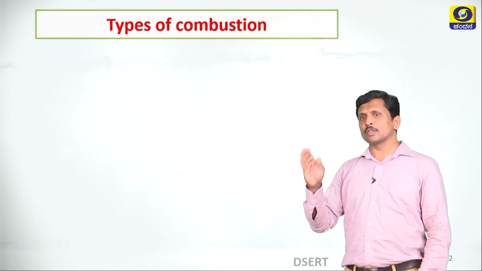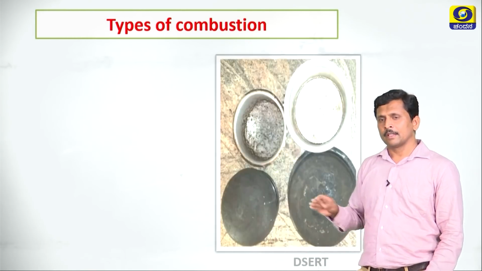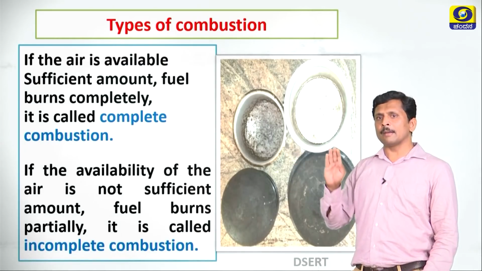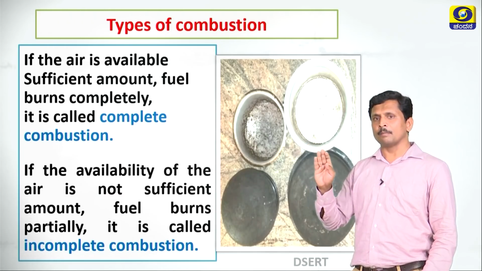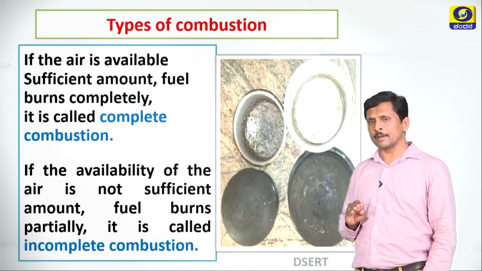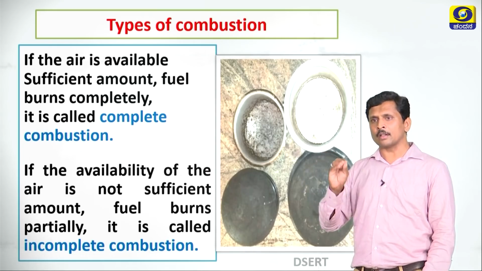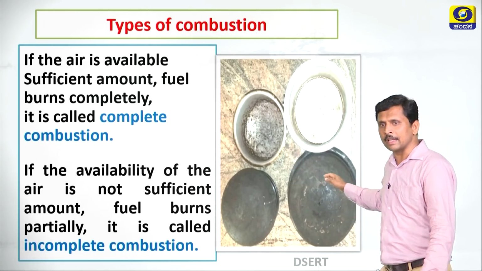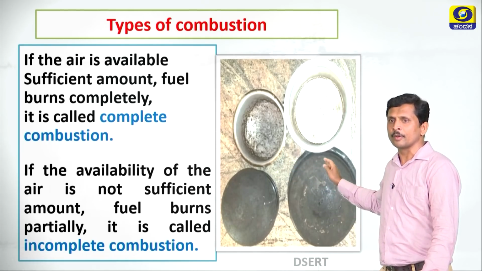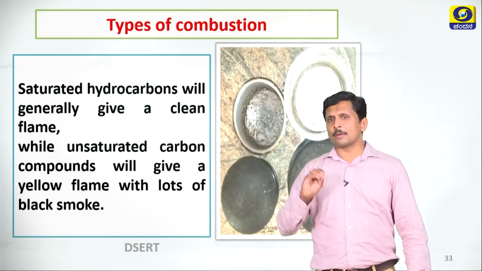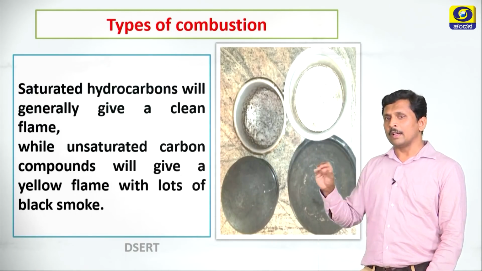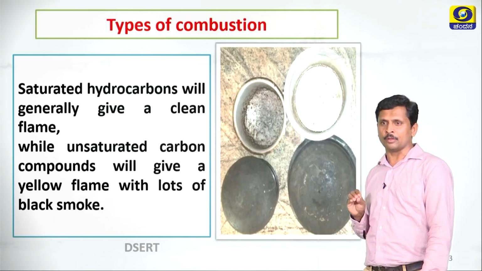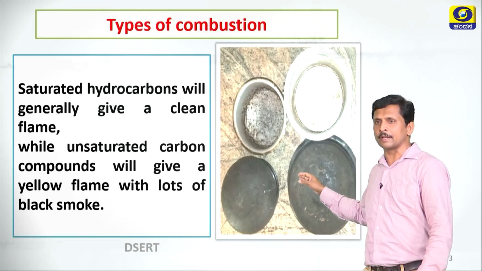Dear students, let us learn the types of combustion. See the picture. Here the bottom of the cooking vessel has become black. If air is available in sufficient amount, the fuel burns completely, and it is called complete combustion. If the availability of air is not sufficient, it is called incomplete combustion. So, this black layer is because of incomplete combustion of fuel. Saturated hydrocarbons will generally give a clean flame, while unsaturated carbon compounds will give a yellow flame with lots of black smoke. The bottom of the cooking vessels becomes black.